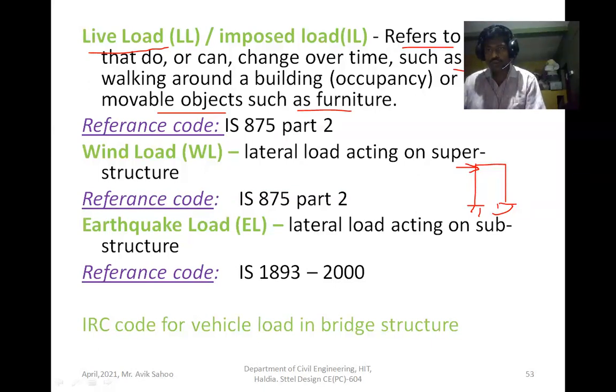So this load is transferred to the joint, then to the member, and member to the support. So lateral load comes from wind, and which is acting on superstructure. The reference code is IS 875 part 2.